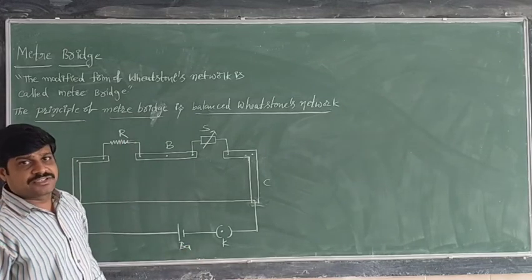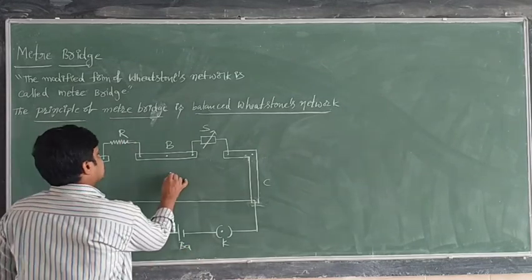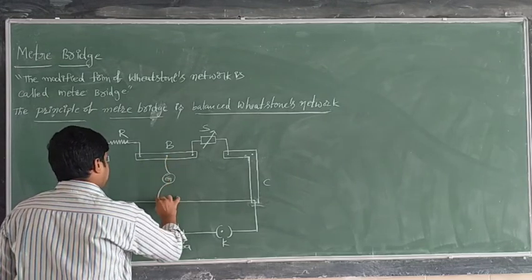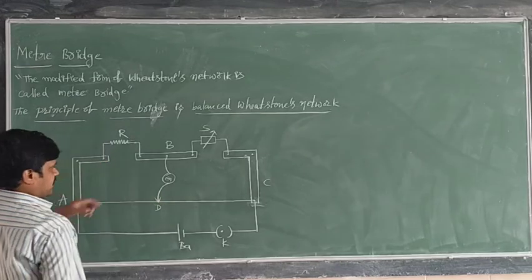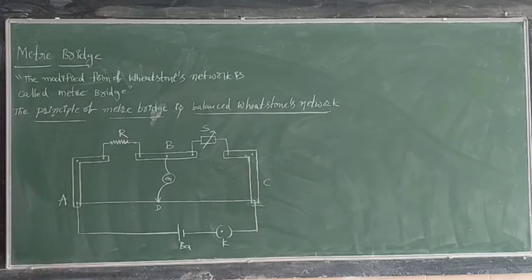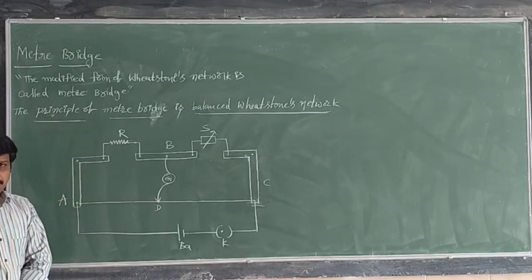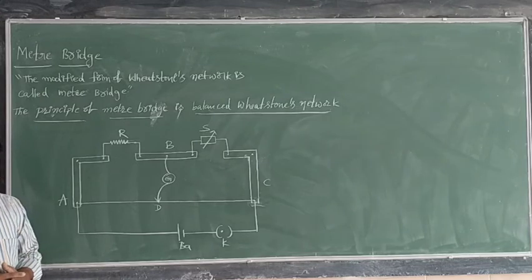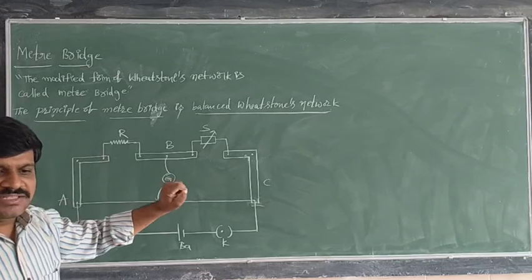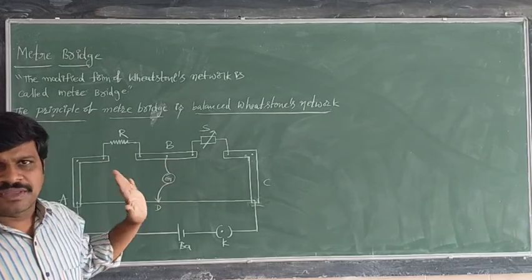In a balanced Wheatstone network, there is a galvanometer connected between B and D. This is the D point and this is the B point. In between B and D, there is a galvanometer connection. Now, what is the condition for a balanced Wheatstone network? P by Q equal to R by S. If the network is balanced, IG becomes 0.